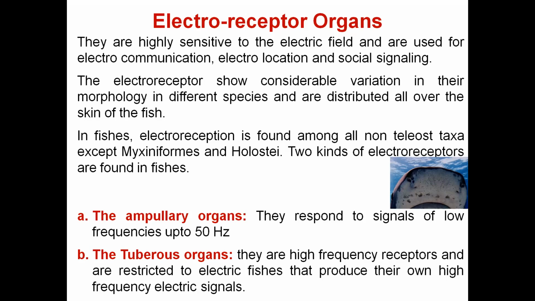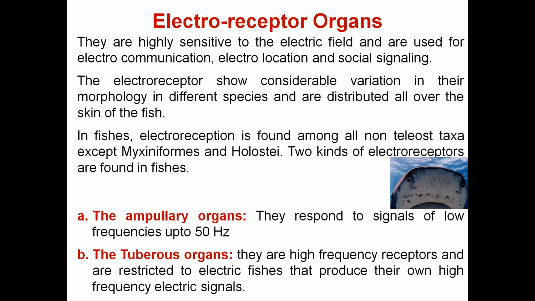In fishes, electroreception is found in non-teleost taxa, meaning teleost fishes do not have electroreception. The fishes of the teleost group don't have the electroreceptor organ, except two, the Myxiniformes and Holostei, which have the electroreceptor. Otherwise the teleosts don't have electroreception.